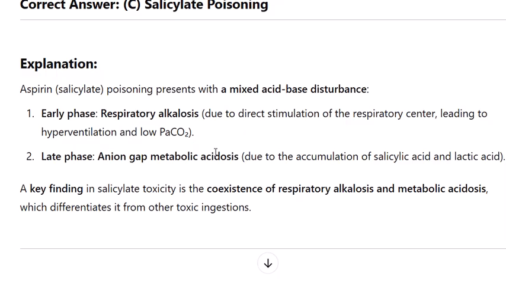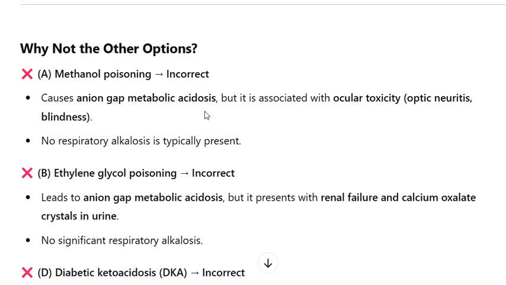A. Methanol poisoning, incorrect, causes anion gap metabolic acidosis, but it is associated with ocular toxicity, optic neuritis, blindness. No respiratory alkalosis is typically present. B. Ethylene glycol poisoning, incorrect, leads to anion gap metabolic acidosis, but it presents with renal failure and calcium oxalate crystals in urine. No significant respiratory alkalosis.